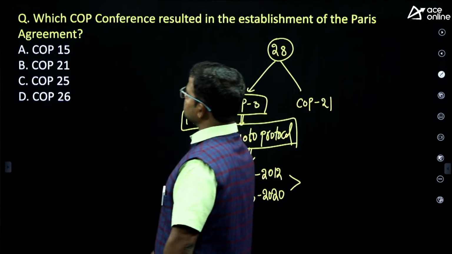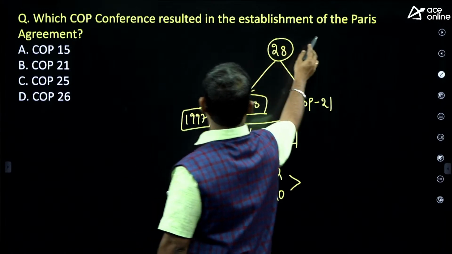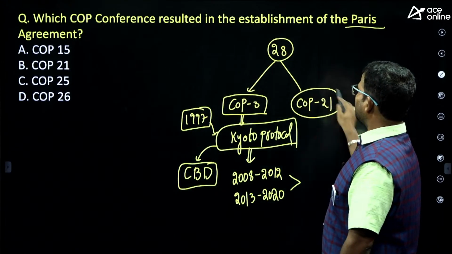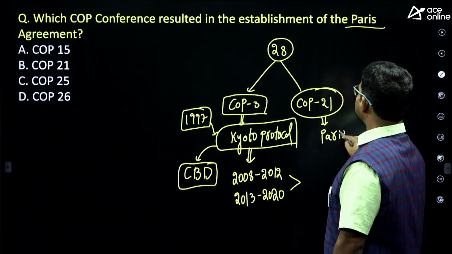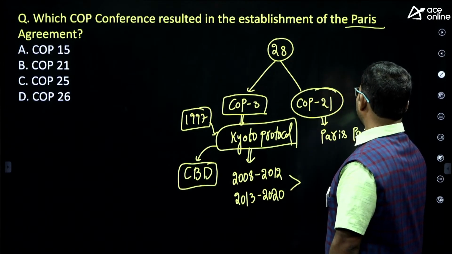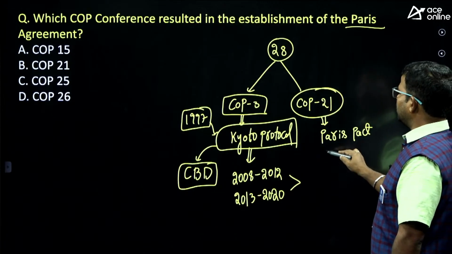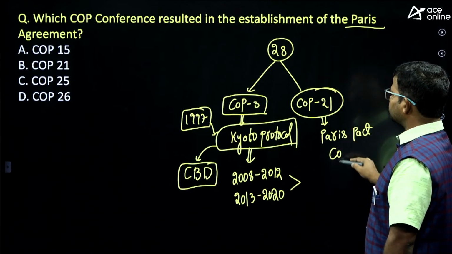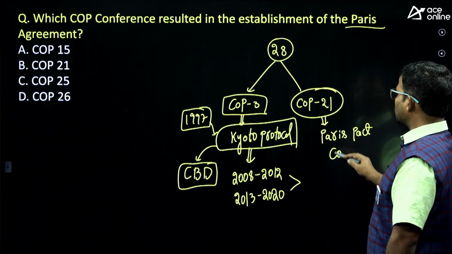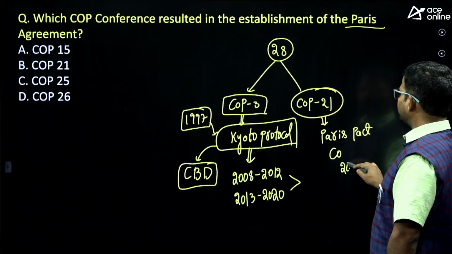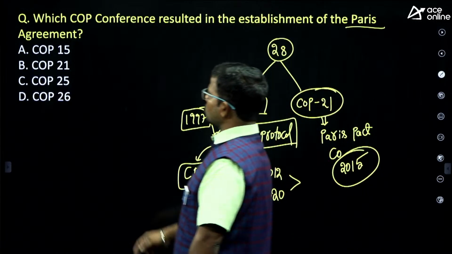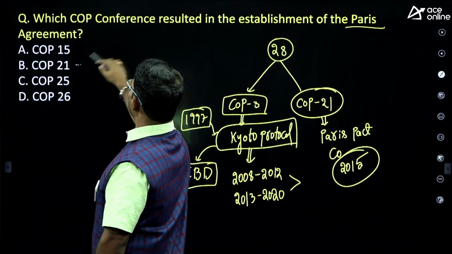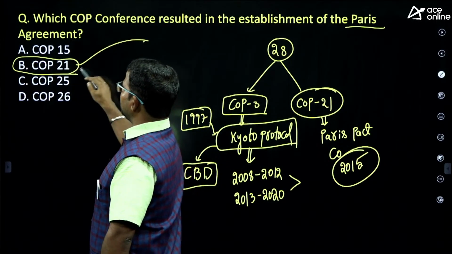But here they mention the Paris Pact. So what about the Paris Pact, or Paris Agreement? It was initiated at COP21. In which year was this conference conducted? 2015. So, guys, here the answer is option B. Option B is the right answer.